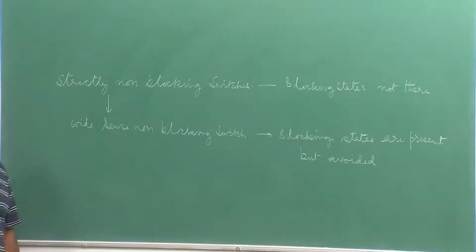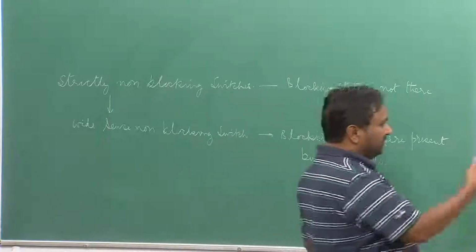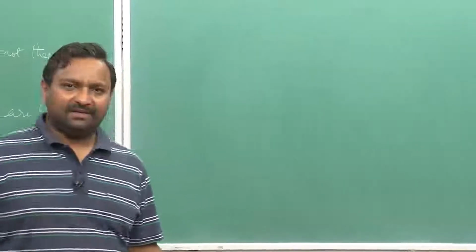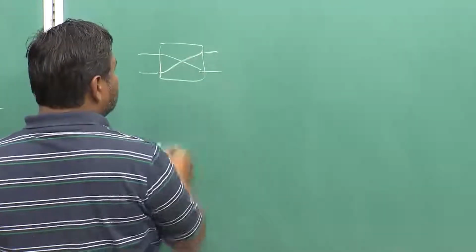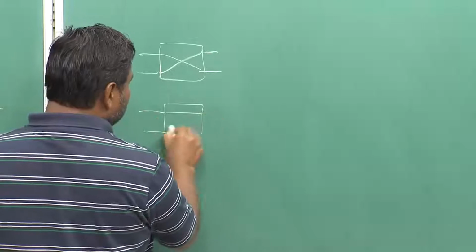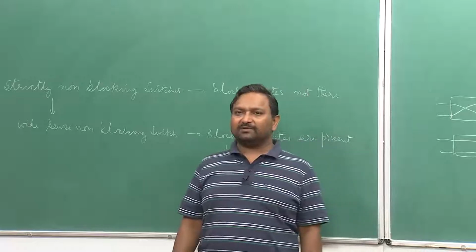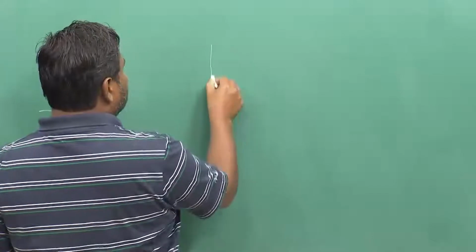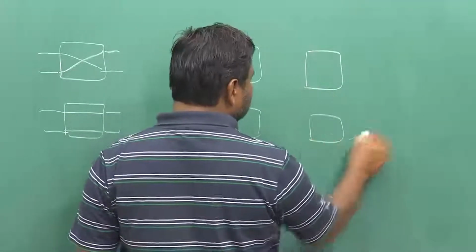Now, when I say I am going to prove it using a state diagram, one of the problems with states is this. If you take a simple 2 by 2 crossbar, how many possible states can a switch be in? The possible states are that the switch is either in this configuration or in this configuration. There are only two possible configurations of a binary switch. So, if I create a switch like this,